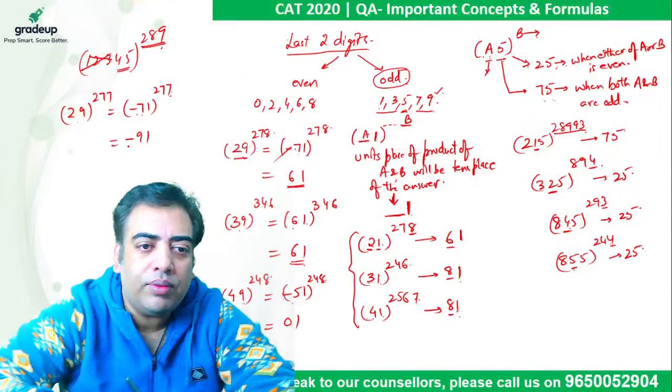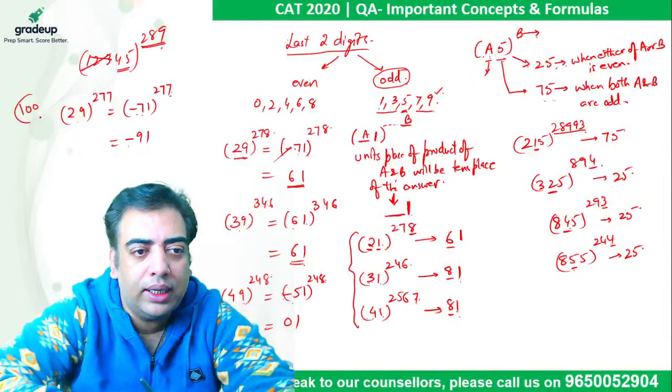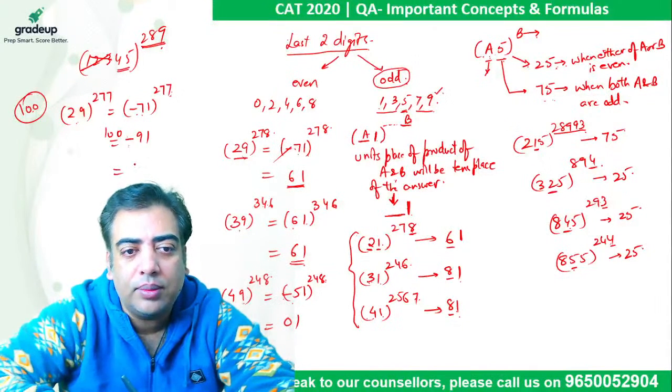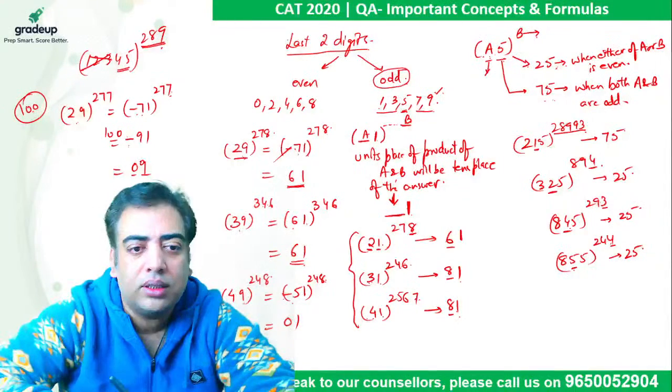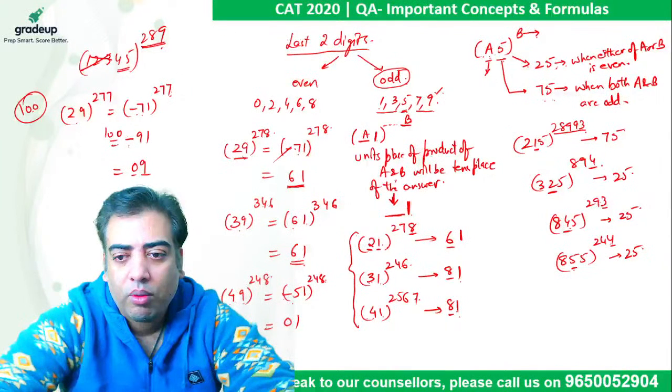Whenever we come across a negative value here, as we were taking complement from 100, which means we are dividing it by 100 and studying its remainder, we just need to add 100 finally. 100 minus 91, the last two digits of the number come out to be 09. Is it done?